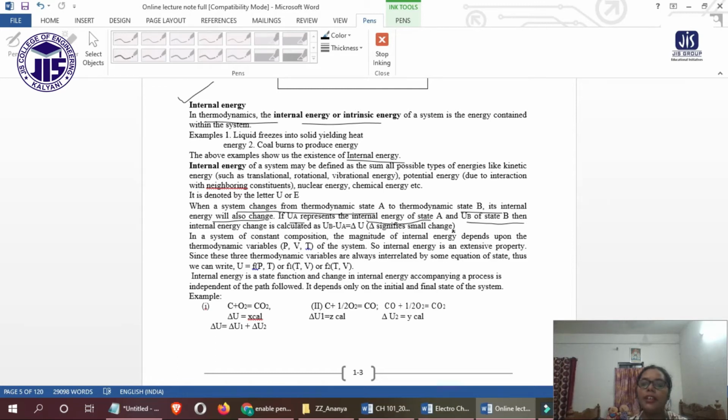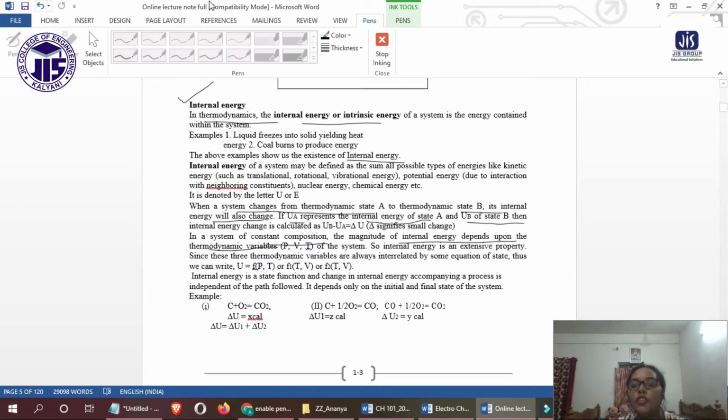So what will happen in a system of constant composition? The magnitude of internal energy depends upon the thermodynamic variables, that is pressure, volume, and temperature. Mind it, internal energy is an extensive property. It will depend on the size of the system, and also on the type of the substance.